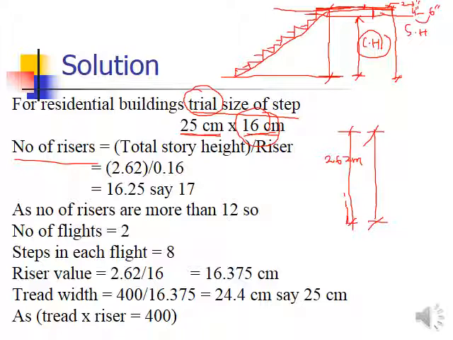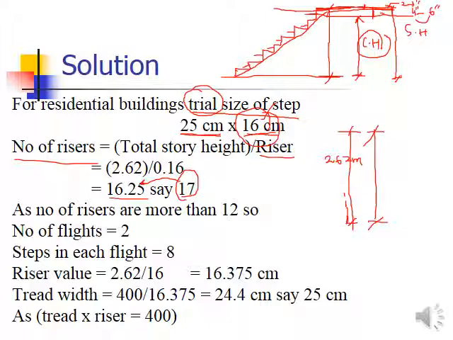So the total story height divided by the riser dimension that we have already supposed, you will get 16.25. So your number of risers comes out to be, by rounding it up to the larger number, 17. You can round it down or round it up, it's up to you. Here we have rounded it up to the larger side, 17.